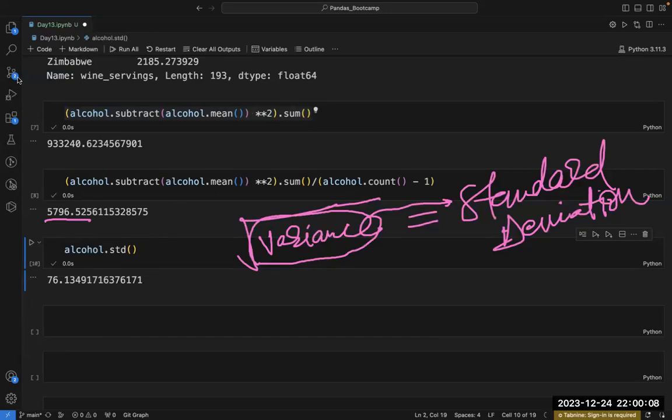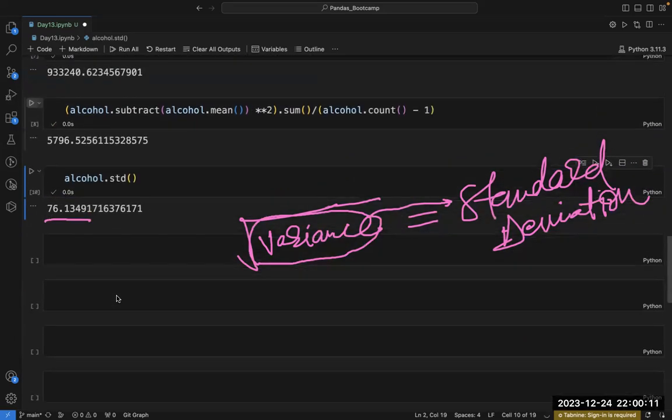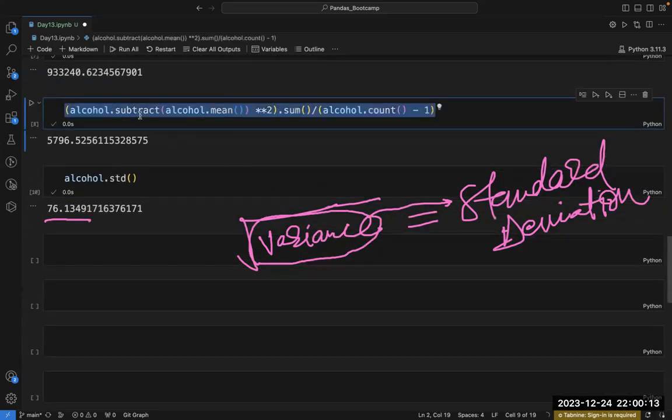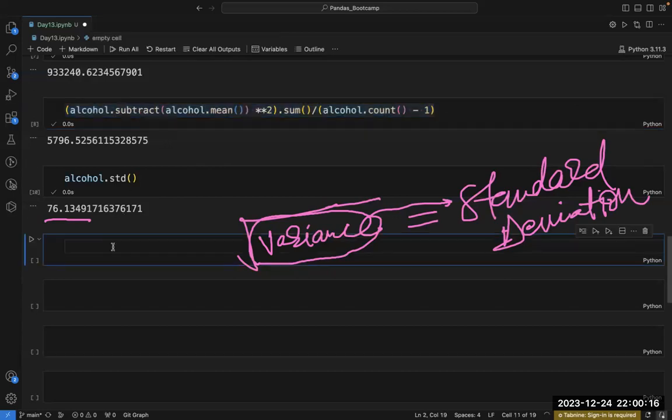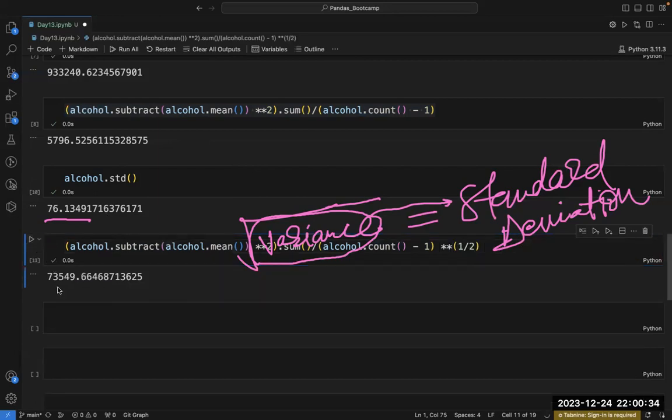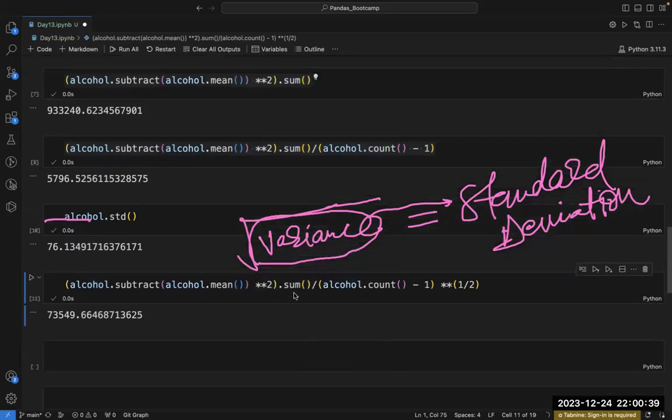So how will I do it? Here, in this formula, I am simply going to take the square root, because this is the formula of variance. Now I will simply do the square root, then 1 by 2. What am I getting? Okay, I have written something wrong. I have to put this thing and then put this thing here. Fine.